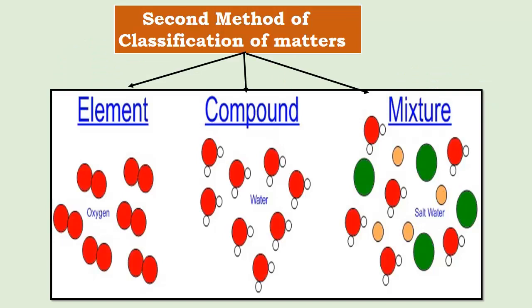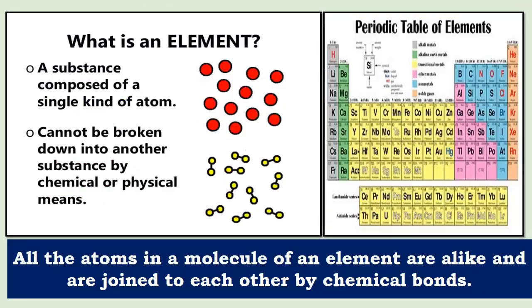Matter can also be classified into 3 different groups: element, compound and mixture. What is an element? A substance composed of a single kind of atom and which cannot be broken down into another substance by chemical or physical means.